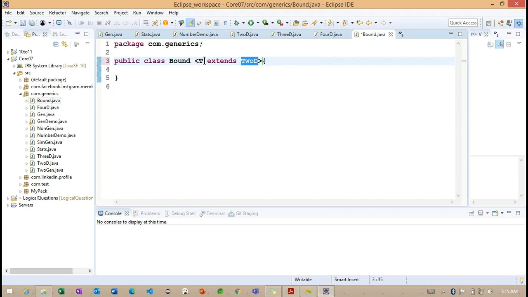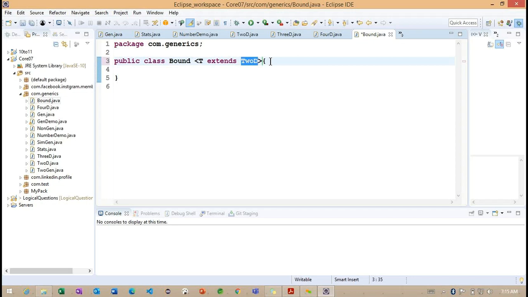Whatever type we work with, the class needs to extend this 2D class or any of its subclasses. This section of code works with our custom bound functionality. In the last class we discussed a predefined bound class, that is Number.